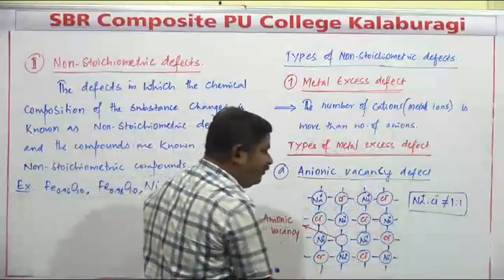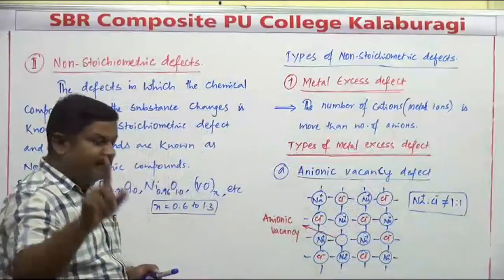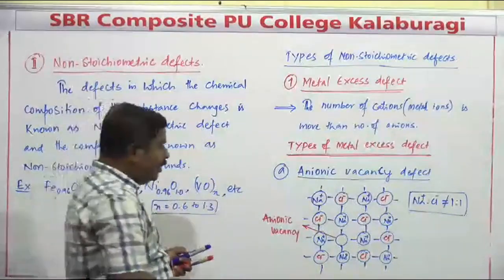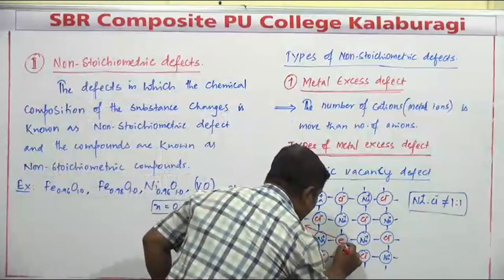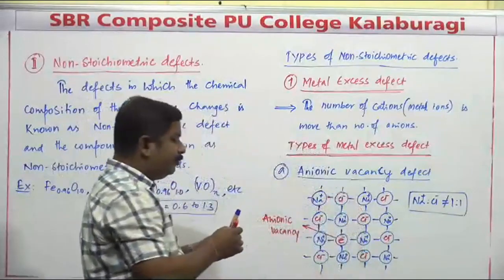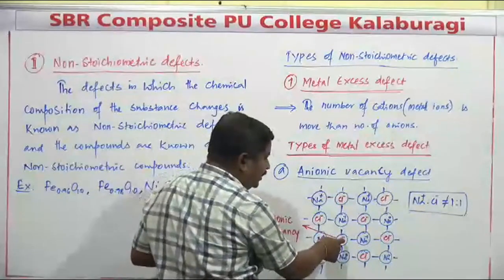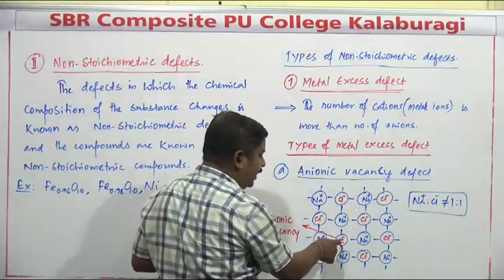But in any type of defect you observe, whether it is a stoichiometric defect or a non-stoichiometric defect, remember, electrical neutrality is completely maintained. In order to maintain the electrical neutrality, what happens here? One electron occupies the position of the Cl- ion, from which lattice site the Cl- ion is missing. That one electron is trapped here.